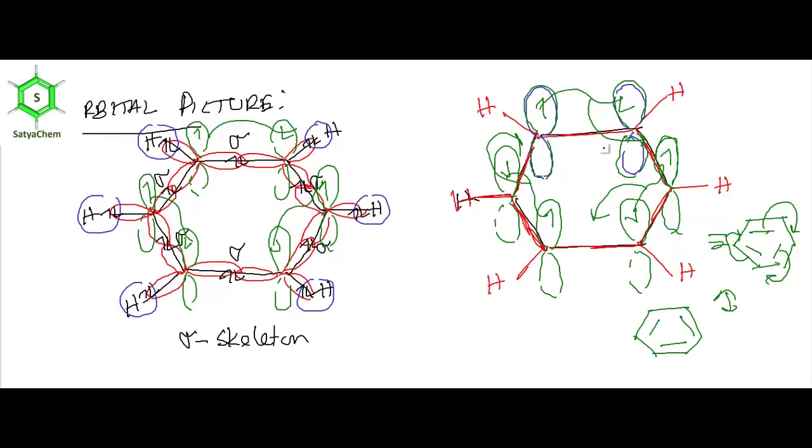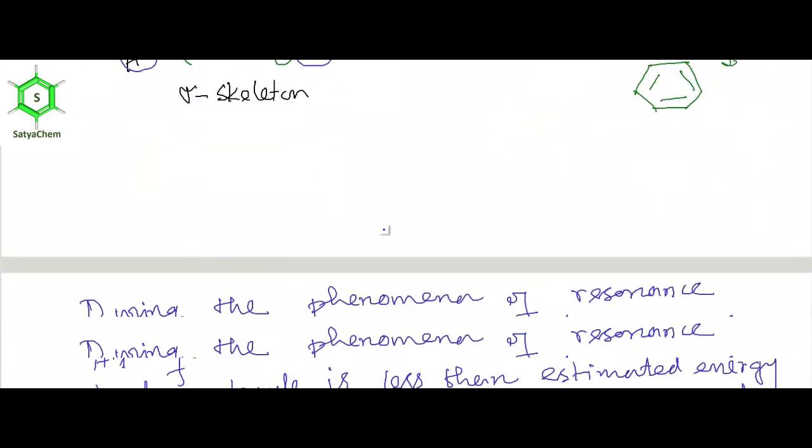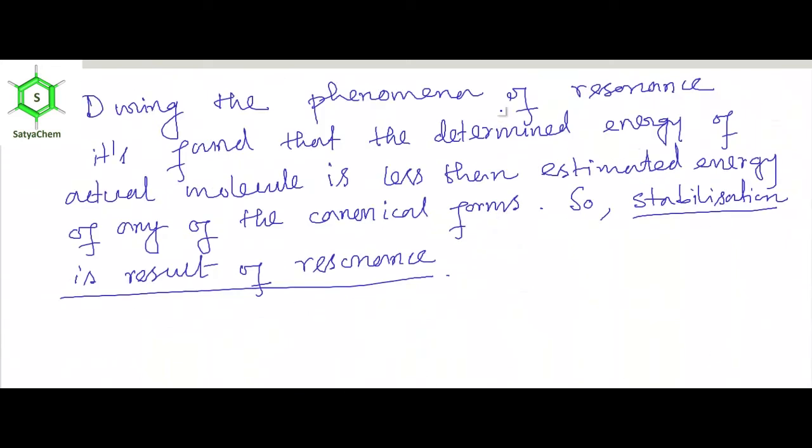This is very important. Now we can say that during the phenomenon of resonance, it is found that the determined energy of the actual molecule is less than the estimated energy of any of the canonical forms, and the consequence of this is that stabilization is the result of resonance.